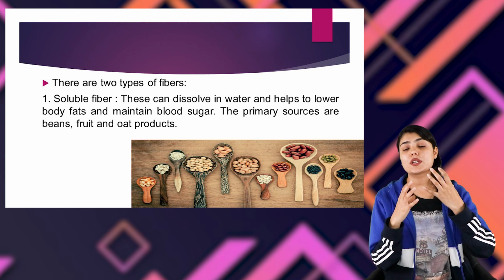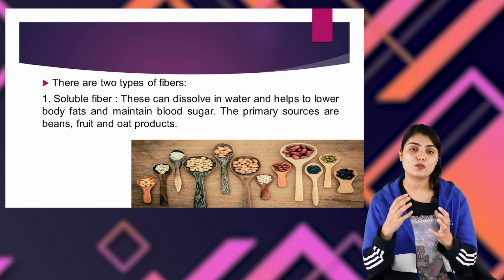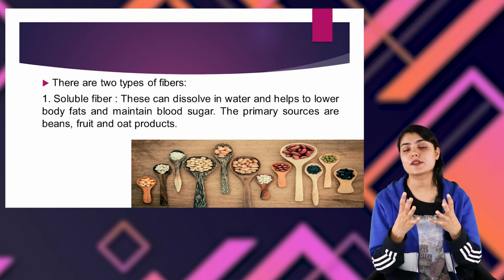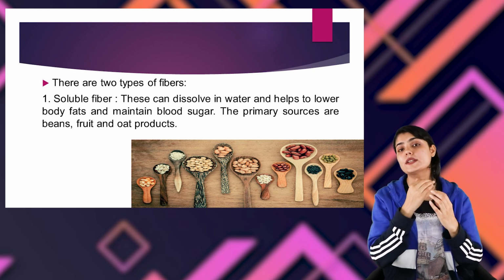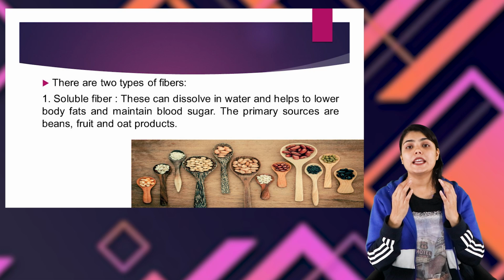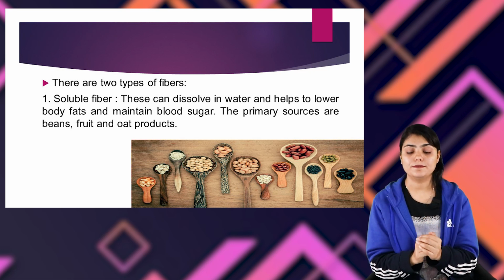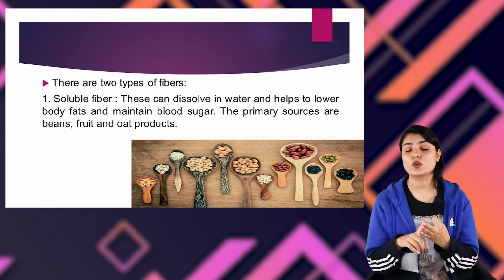Now, fiber is also of two types. One is soluble fiber and the other is insoluble fiber. What is soluble fiber? As the term suggests, soluble fibers are the fibers that dissolve in water. They also help to lower body fat and maintain the blood sugar level. The primary sources of soluble fiber are fruits, beans, and oat products.